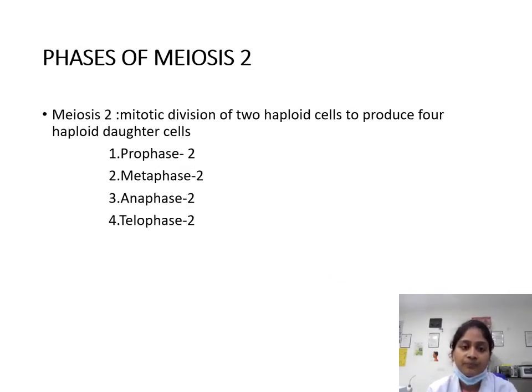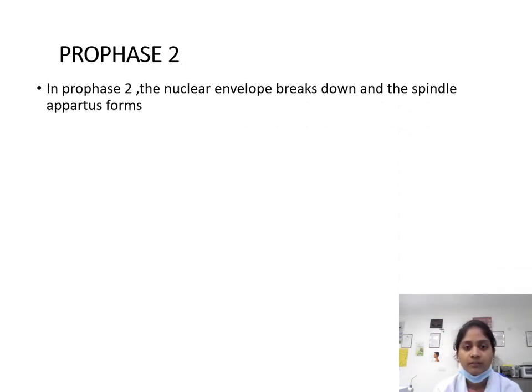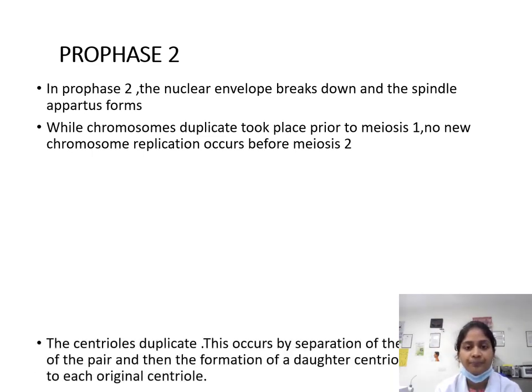Phases of meiosis 2. In meiosis 2, there is a mitotic division of 2 haploid cells to produce 4 haploid daughter cells. Prophase 2, metaphase 2, anaphase 2, telophase 2. In prophase 2, the nuclear envelopes break down and the spindle apparatus forms. While chromosomes duplicate, this takes place prior to meiosis 1. No new chromosome duplication occurs before meiosis 2.